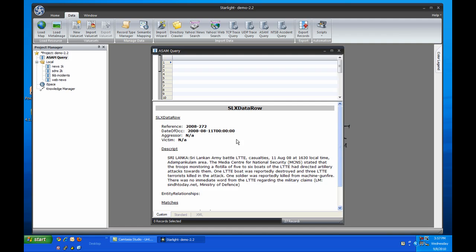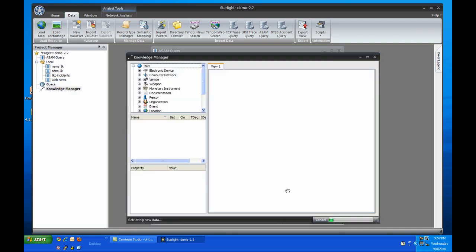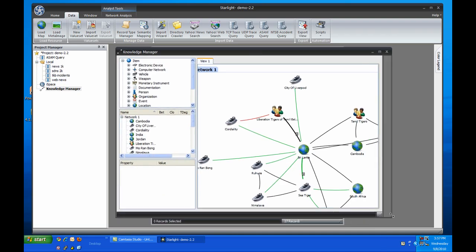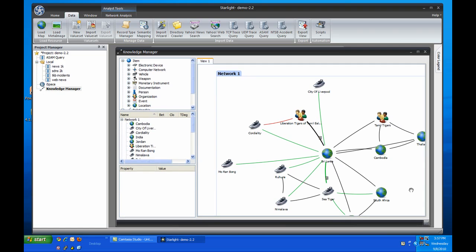The plugin automatically loaded the record type and the semantic mappings for this data, so I can immediately just toss the results into the Knowledge Manager and see what came back from the query. As you can see, a number of semantic objects have been identified by Starlight in these records. Both the full name of LTTE and just Tamil Tigers have been found, so we'll group those together.